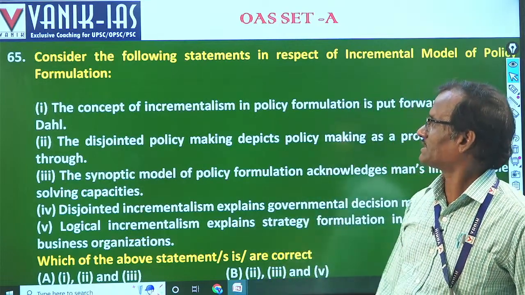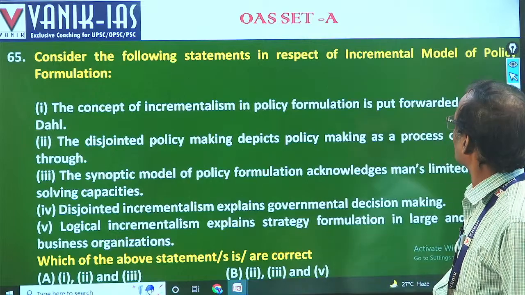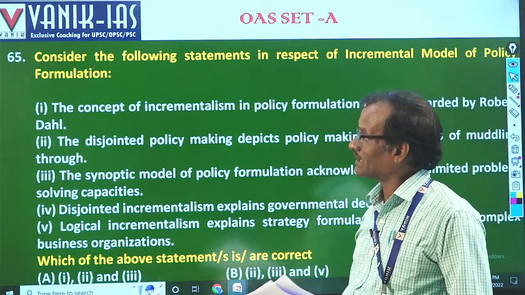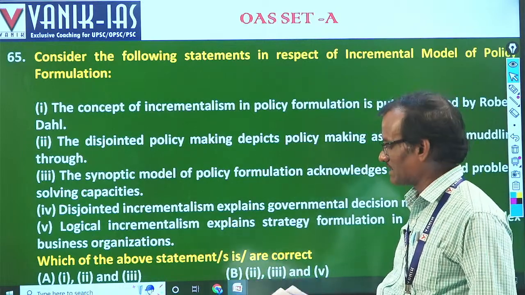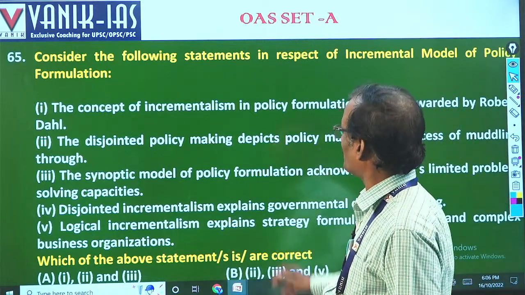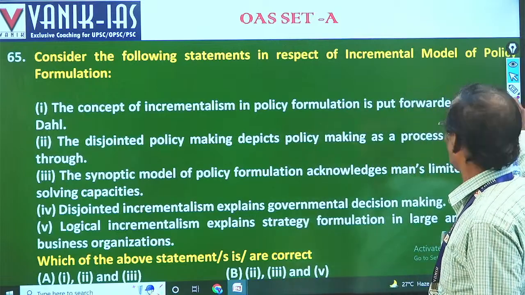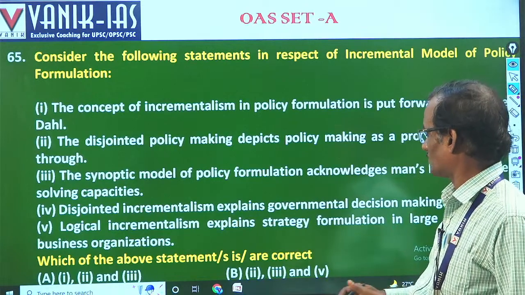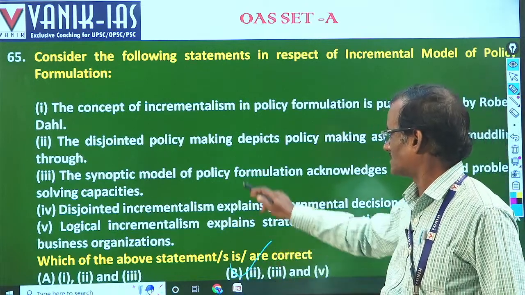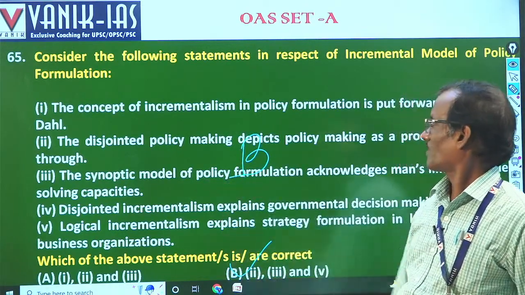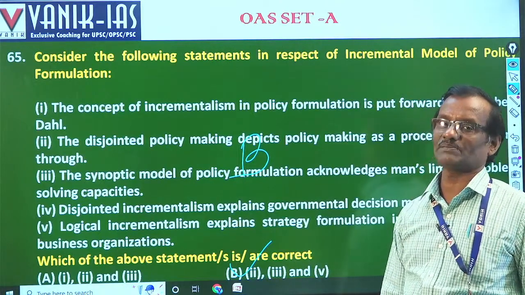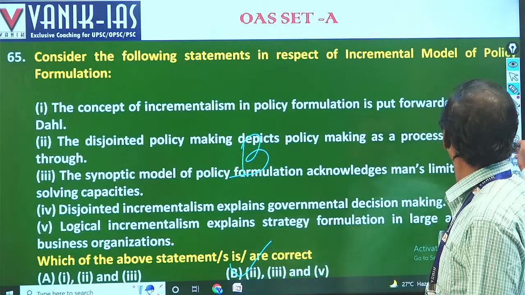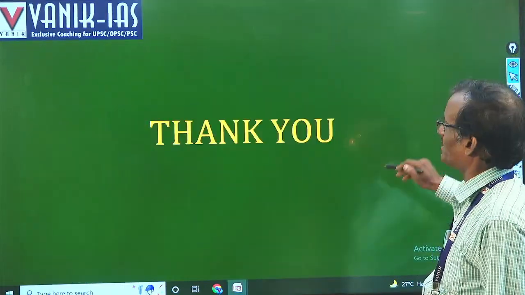64 A. 65. Consider the following statement, incremental mode of policy, and we have done it. 65, answer B: 2, 3 and 4, because it was not by Robert Dahl, it is by other political scientists. So 2, 3, 4 we have done, the answer is B. 65 B. Okay, 64 A. So these are the two political questions, also based on political science.